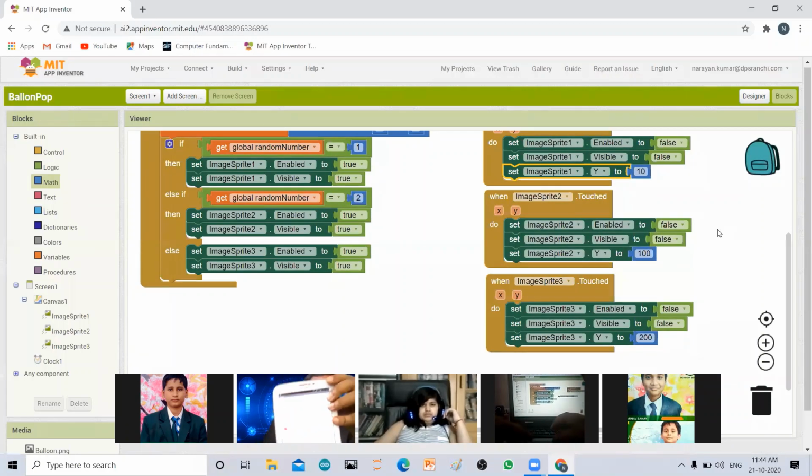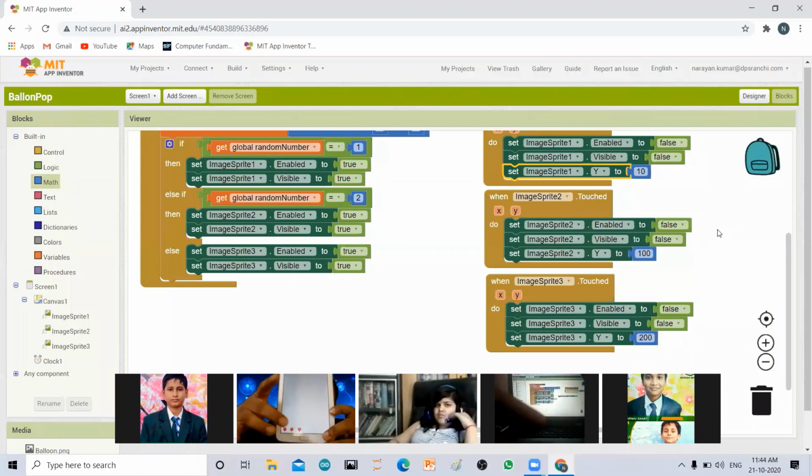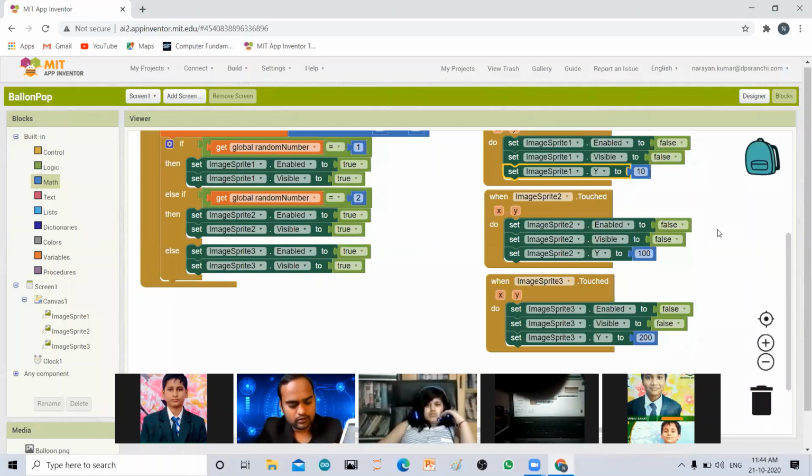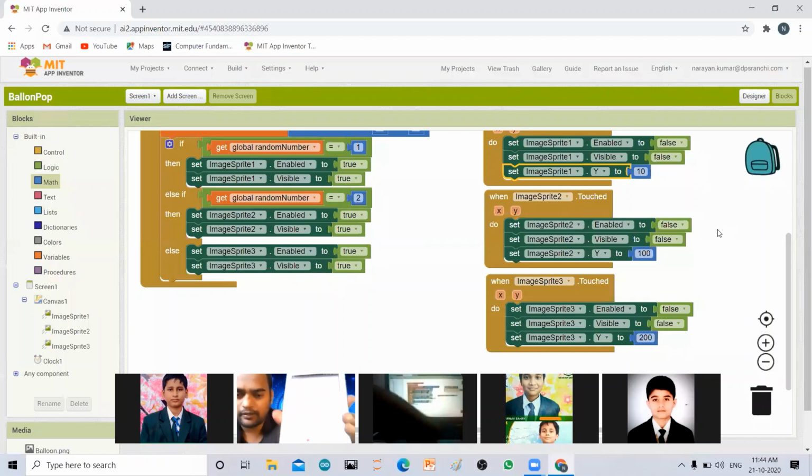So as you can see, if I touch this sprite that is falling to the ground, it's going back. Sir, it's not going up. Yeah, it's going up. Let me show you. I have tested. You can see it's going up and it starts falling from the sky. Okay, so you can see if I touch this, it's going up again and it's falling down. Yes, sir, it is happening. So if I'm touching this balloon, it's again starting to fall from the sky.